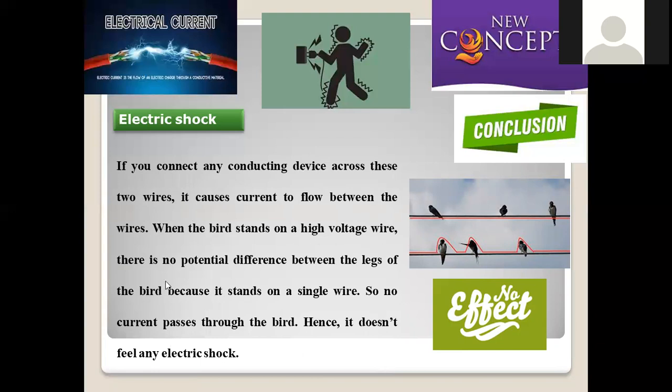A bird stands on a high voltage wire, and no potential difference is generated across it, so the bird is not affected by electrical shock, and that is very safe in nature, because it is not connecting both the wires. So current passage is not possible. Hence, it doesn't feel any electrical shock.